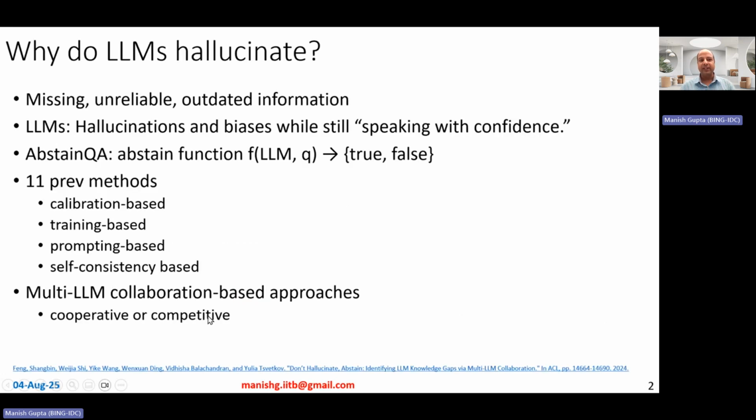So why do large language models hallucinate? Well, because of missing, unreliable, or outdated information. This causes large language models to not just hallucinate, but also sometimes come up with biased responses while still speaking with confidence, right? Therefore, in this paper, the authors talk about this interesting task of abstain QA, abstain question answering,